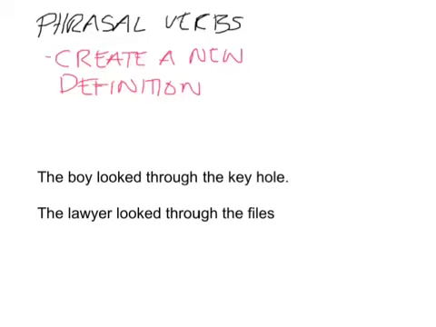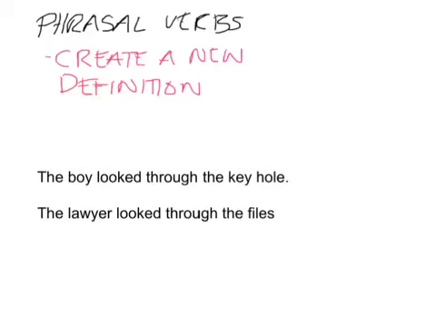The boy looked through the keyhole, and the lawyer looked through the files. One of these phrases contains a phrasal verb, and the other sentence contains a verb followed by a preposition or an adverb, depending on the situation.